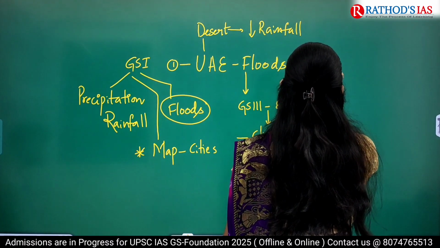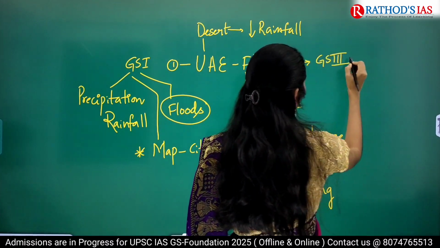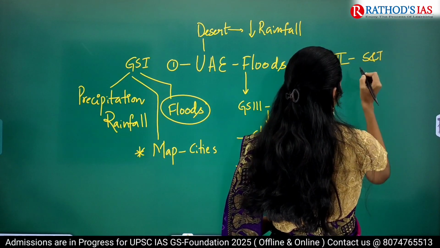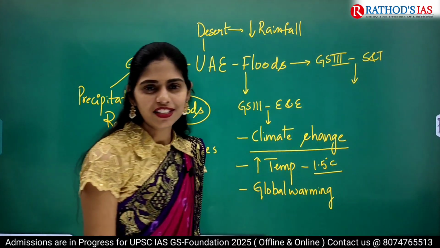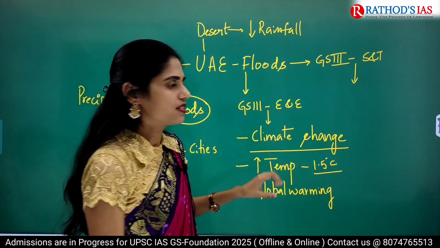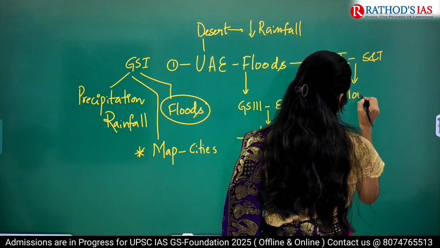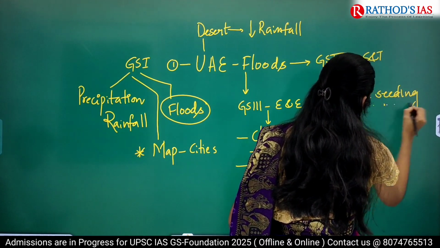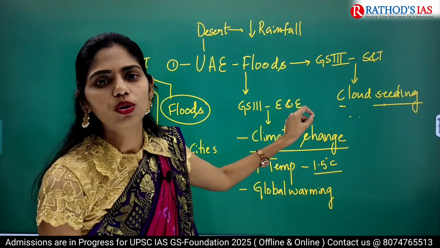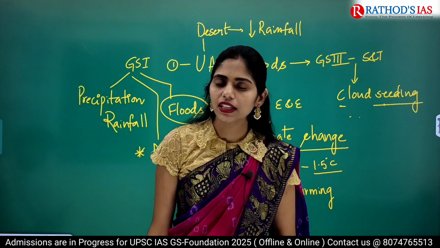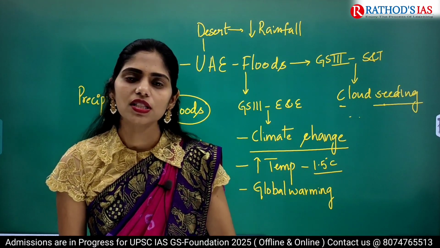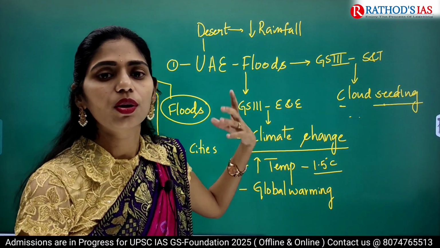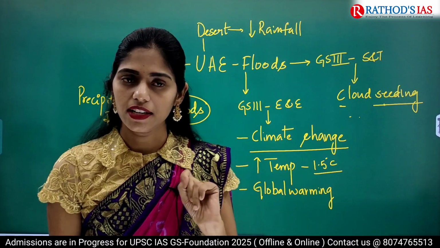And from GS Paper 3, there is one more subject, that is science and technology. Here one important reason for the UAE floods is cloud seeding. But this is not the sole reason. Many aspirants are thinking that cloud seeding is causing excessive rainfall in UAE now, but it is not the sole reason. There are 3 other reasons. You have to see that.